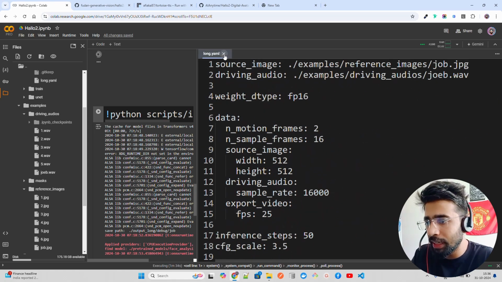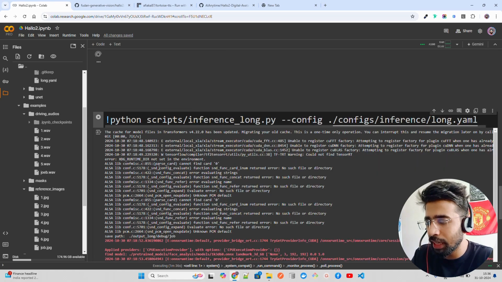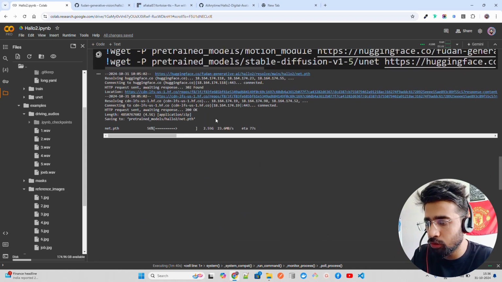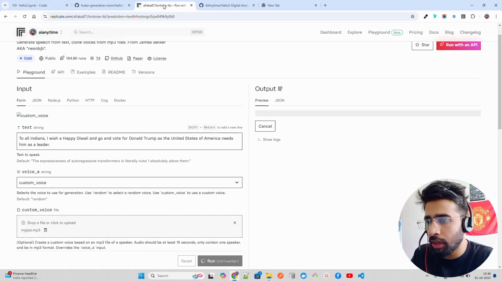Now this is on the long YAML, so I'm just gonna close the long YAML for now. Okay, and you can see it's basically fetching up all the files over here, the model checkpoints. Now this is also gonna happen, so I'm gonna take a pause here and come back when this is done.